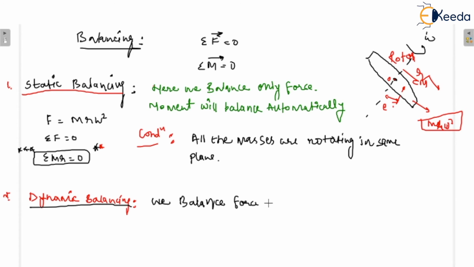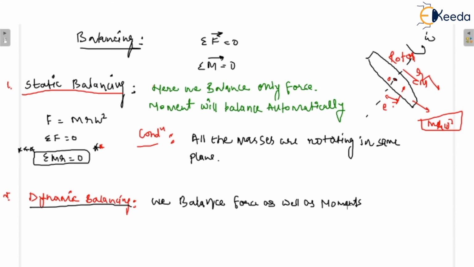That is the difference between static and dynamic balancing. Okay, we balance force as well as moments in case of dynamic balancing.